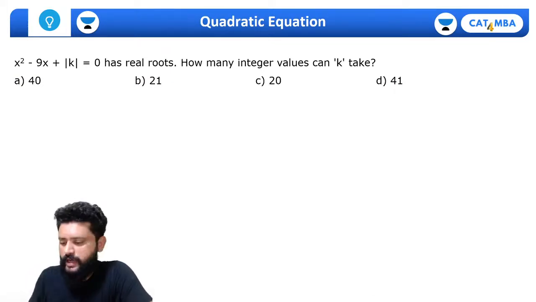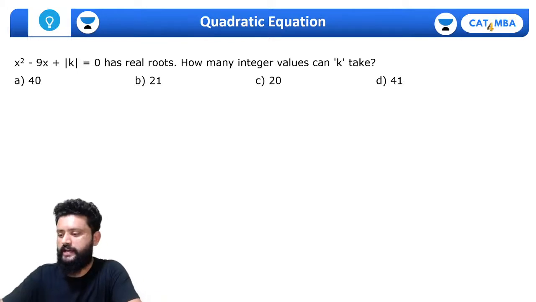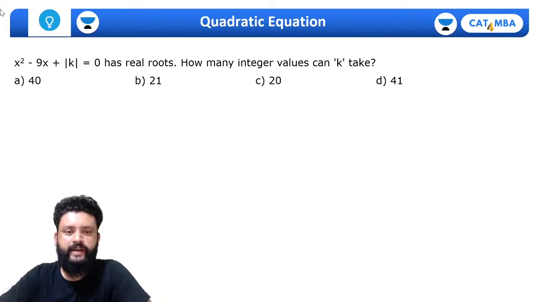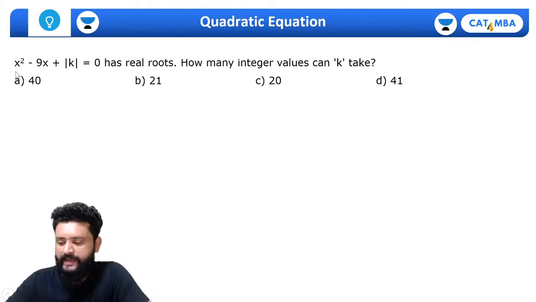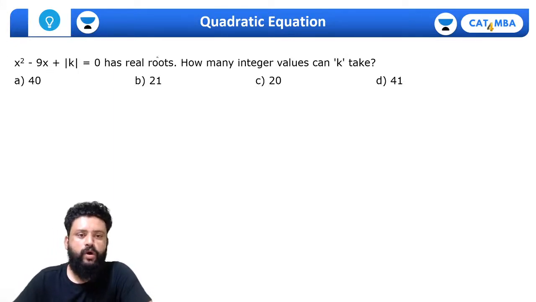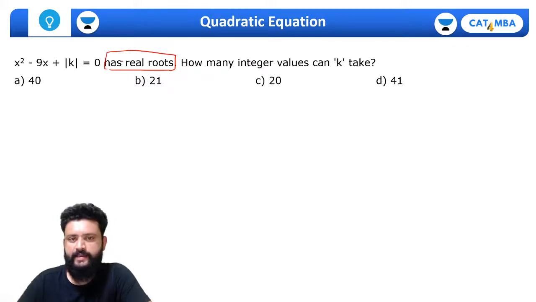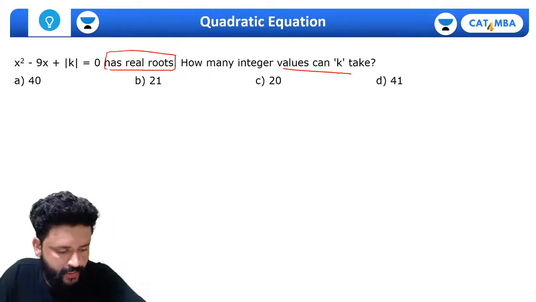This quadratic equation and modulus have been merged in this equation. Try to get the answer and let me know if you have any answer. x square minus 9x plus mod of k is equal to 0 has real roots, this much we know. How many values can k take? Try it for a minute.